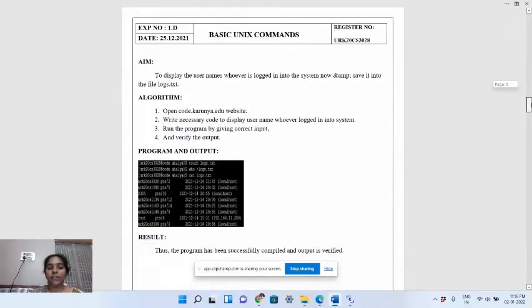And then the fourth question is to display the usernames of those who are logged into the system now, and save it into a file. So I'm seeing the activity of the system, who was logged in and who was logged out. It was all printed over here at this point of time.